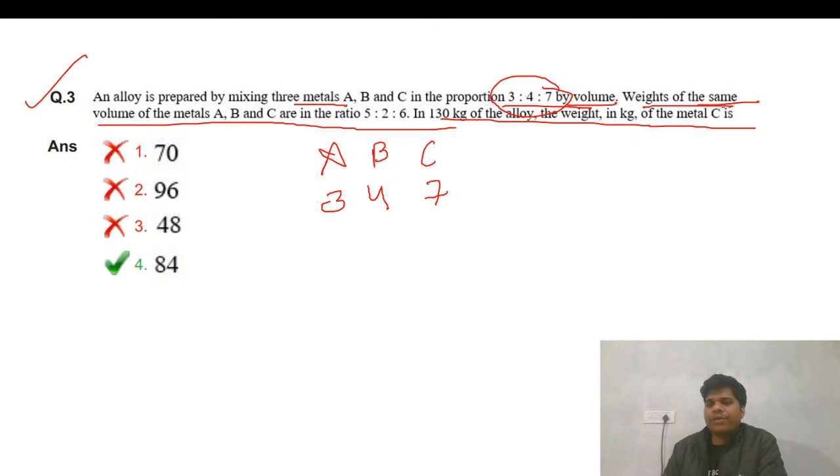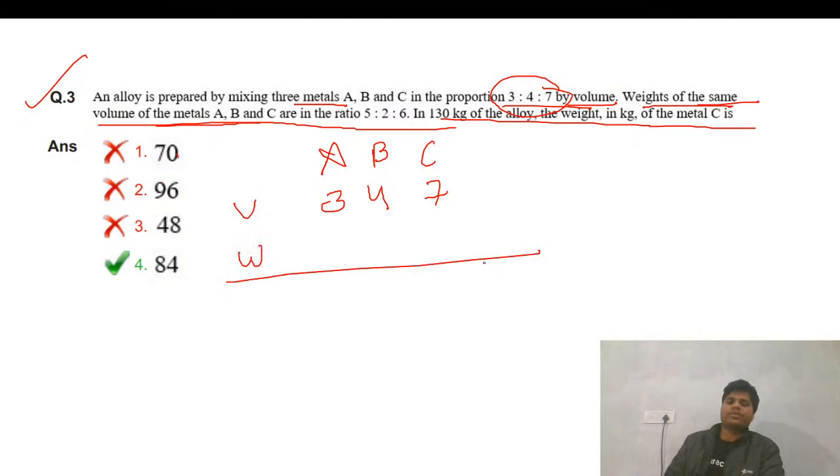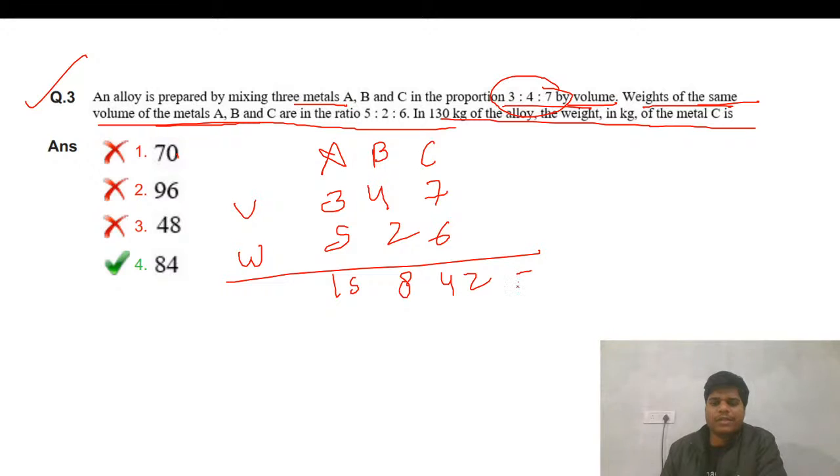Fine. Weight of the same. So weight is given in this ratio. This is in the volume ratio, and this is given in the weight ratio. So we can just multiply them, and we can get their exact weight ratio. So that is 50, that is 8, that is 52. So the addition of this is 50 and that is 65.